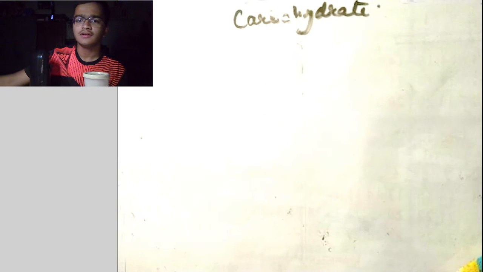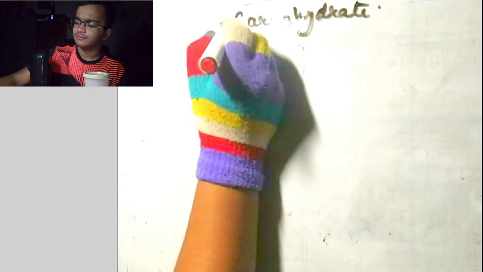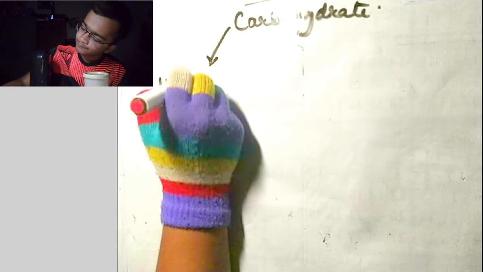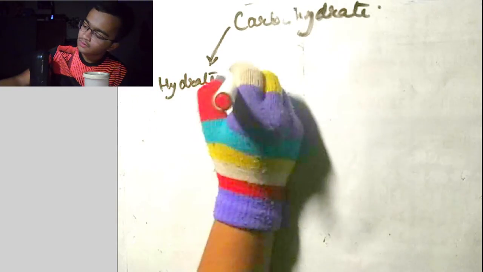In the ancient days it was believed that carbohydrates are just hydrates of carbon